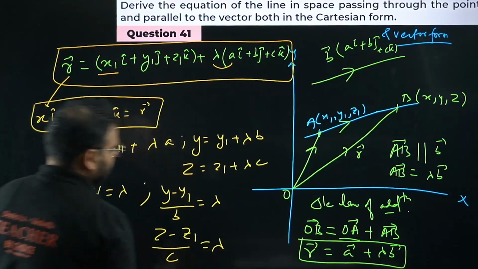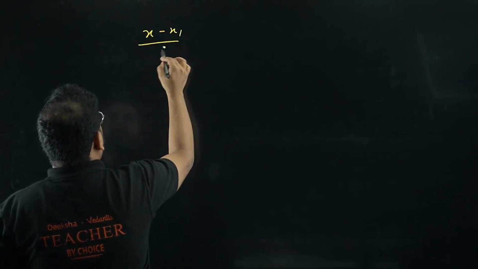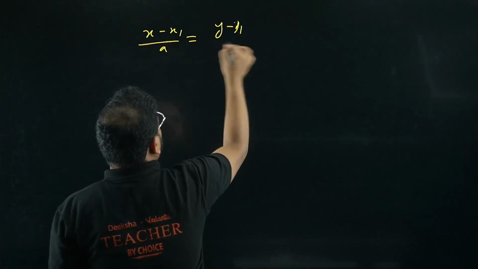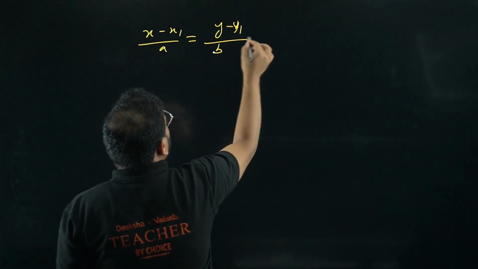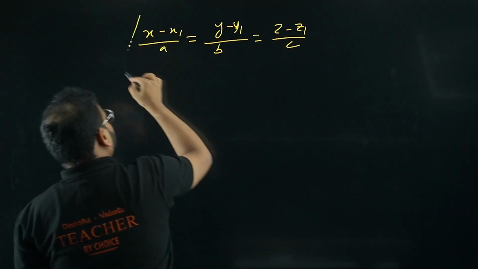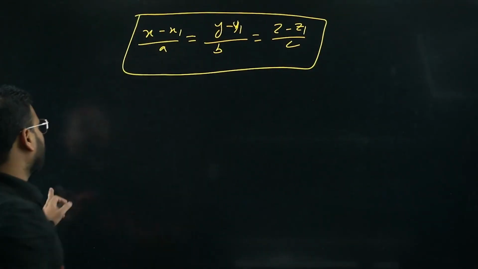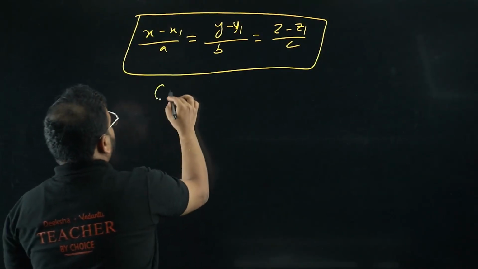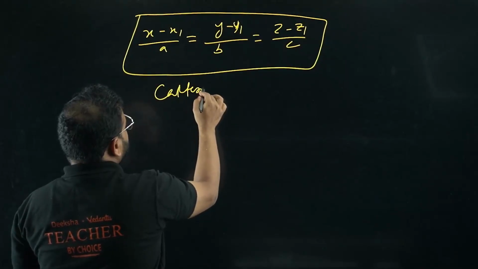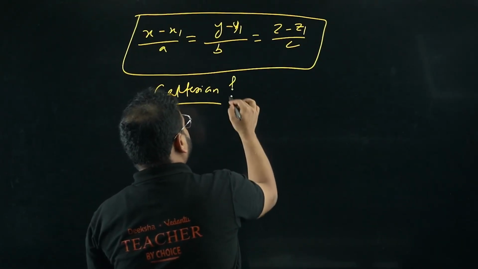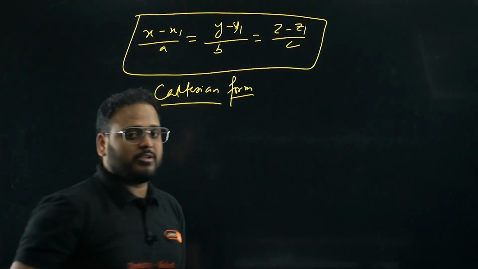They're all equal to lambda, no? I can write it like this: x minus x1 upon a, y minus y1 upon b, and z minus z1 upon c. By eliminating the variable lambda, I get this equal to this equal to this. This is your Cartesian form. Is it difficult? Not at all, right? Very simple. All of my questions will do this in the examination if this comes.